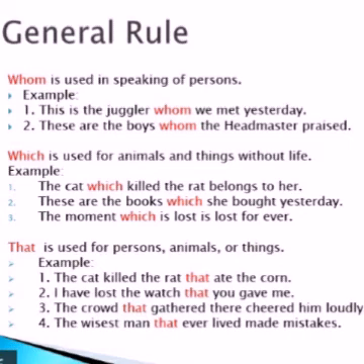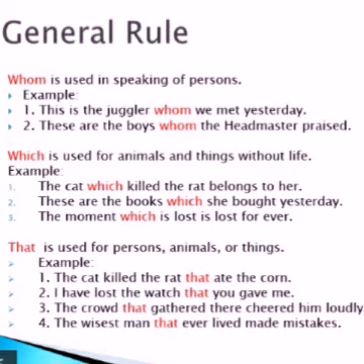And which and that are used for animals and things. Things means without life. Animals have life, but things are without life. For that also we can use the relative pronoun. For example, the cat which killed the rat belongs to her. So which, the relative pronoun, refers to the cat, the animal.